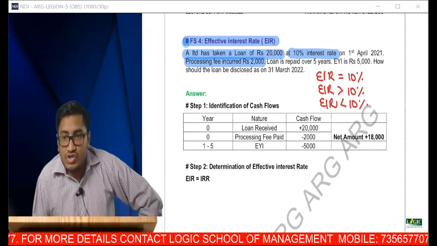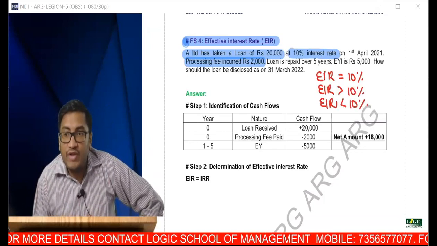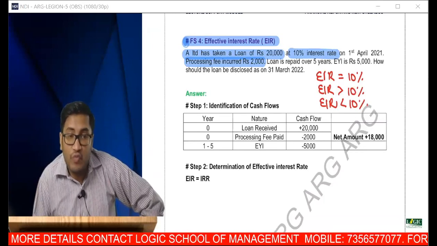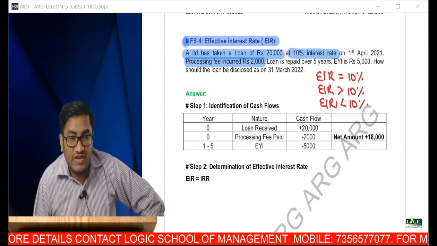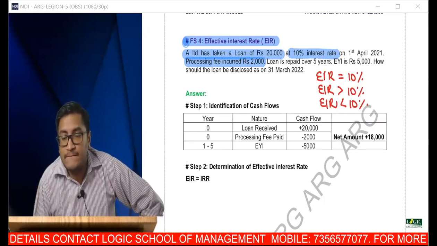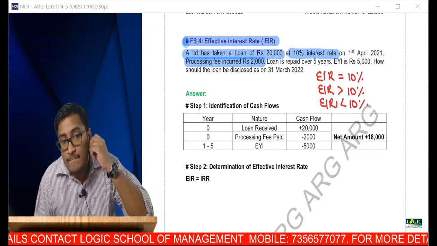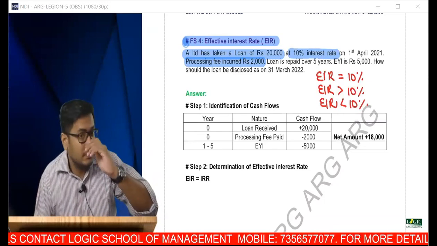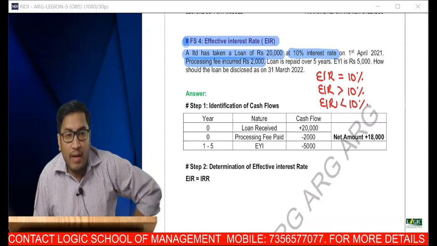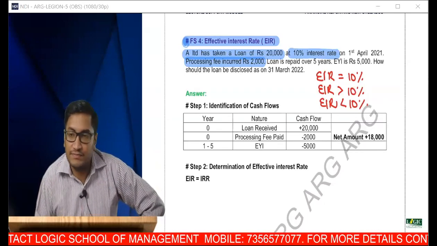Greater. So if you want to compute effective interest, what is your first step? If you want to compute IRR in capital budgeting, what is your first step?